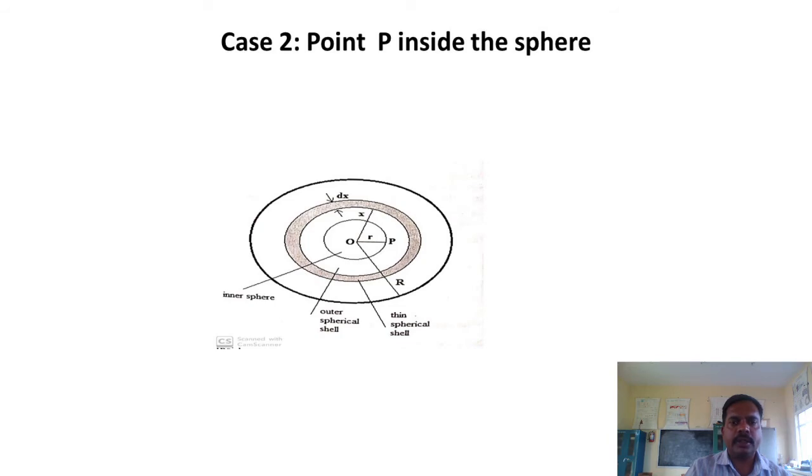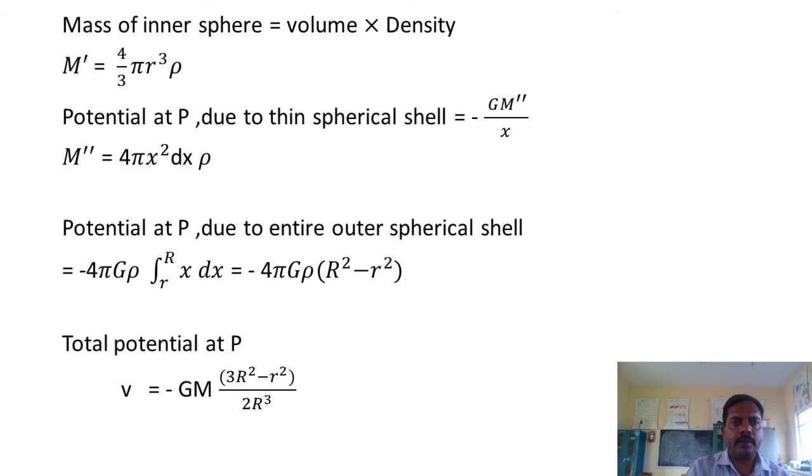Case two: point P inside the sphere. Considering the diagram, the mass of the inner sphere is given by volume into density. So m dash equals 4 by 3 pi r cube into rho. Potential at P due to a thin spherical shell is given by minus G m double dash by x, where m double dash equals 4 pi x square dx into rho.